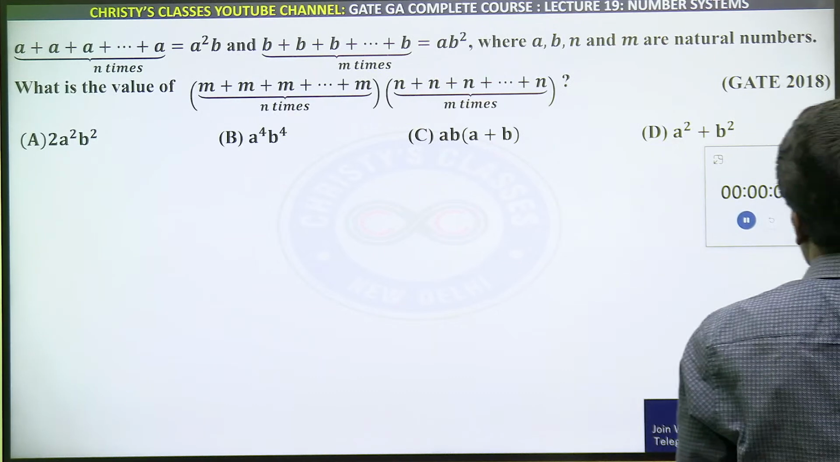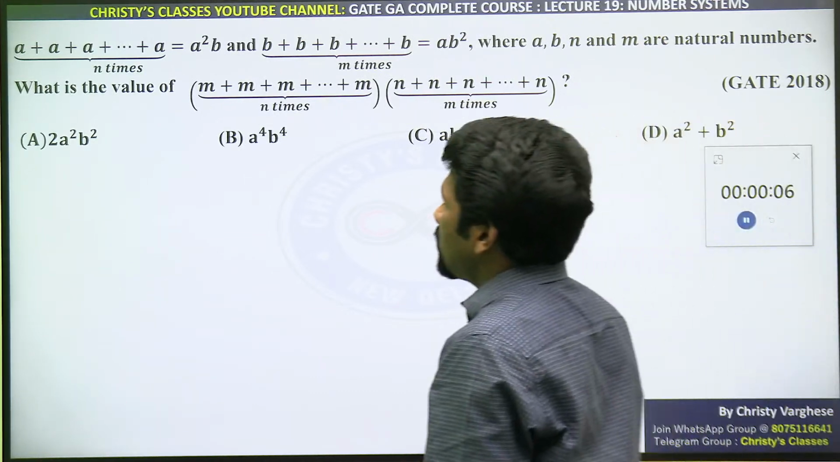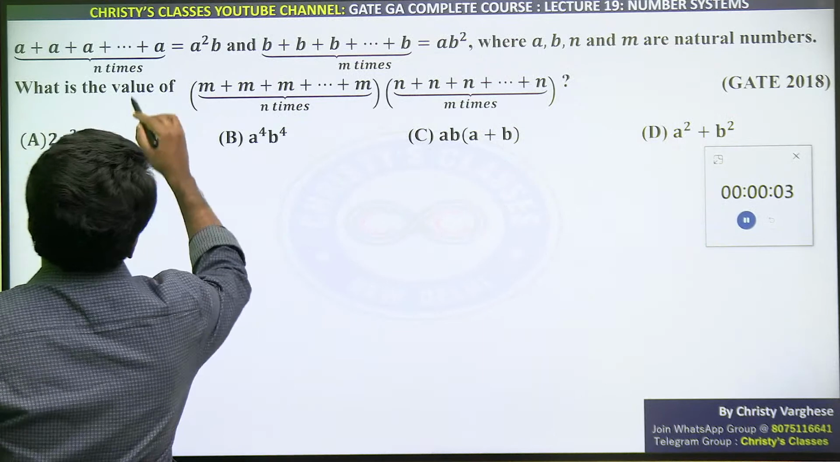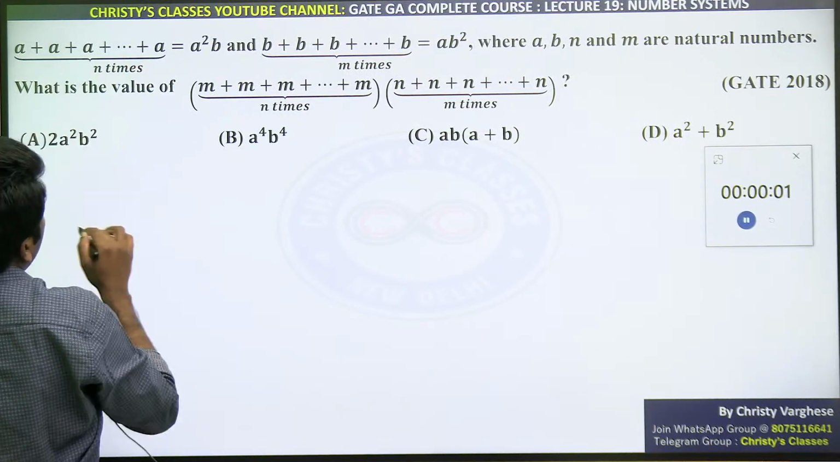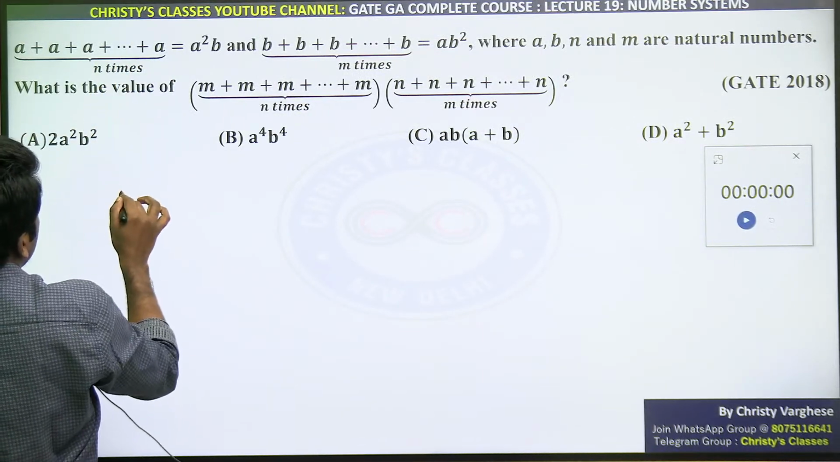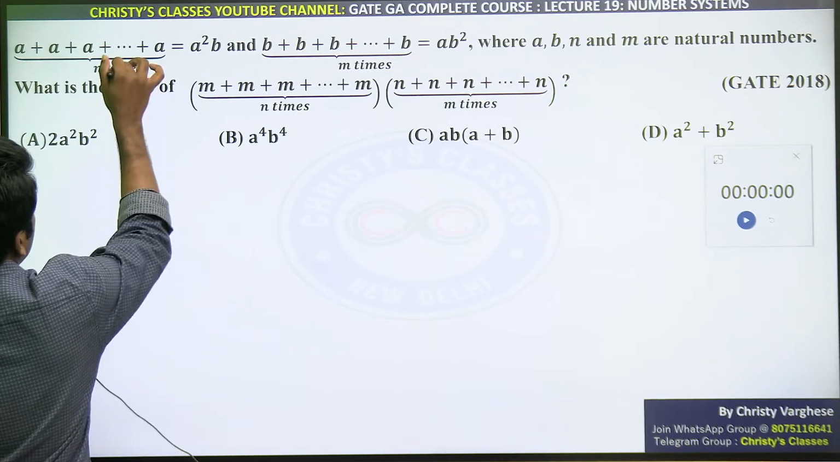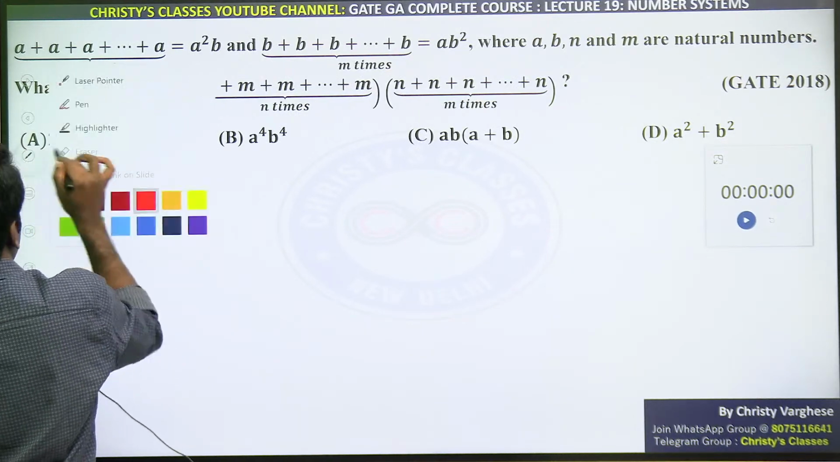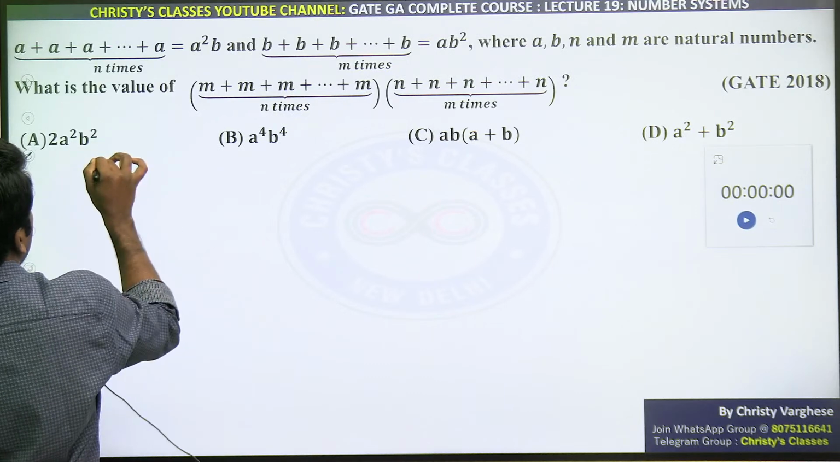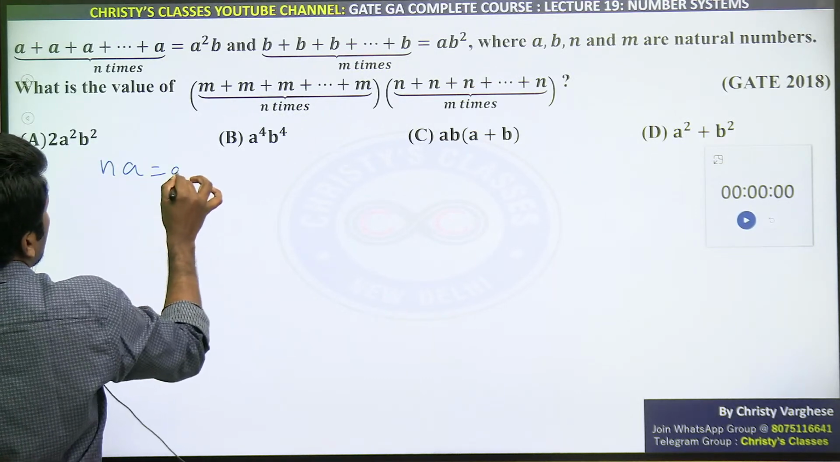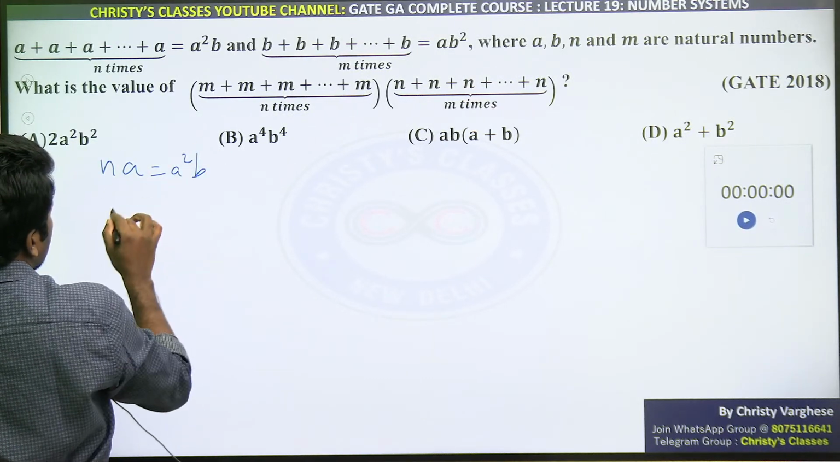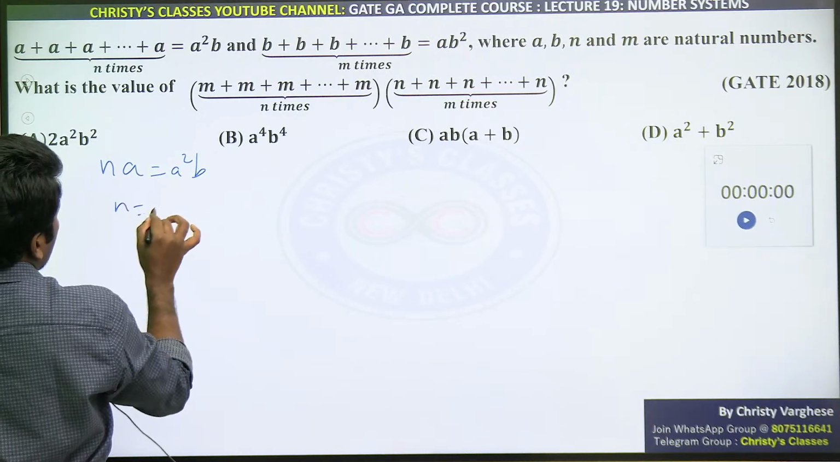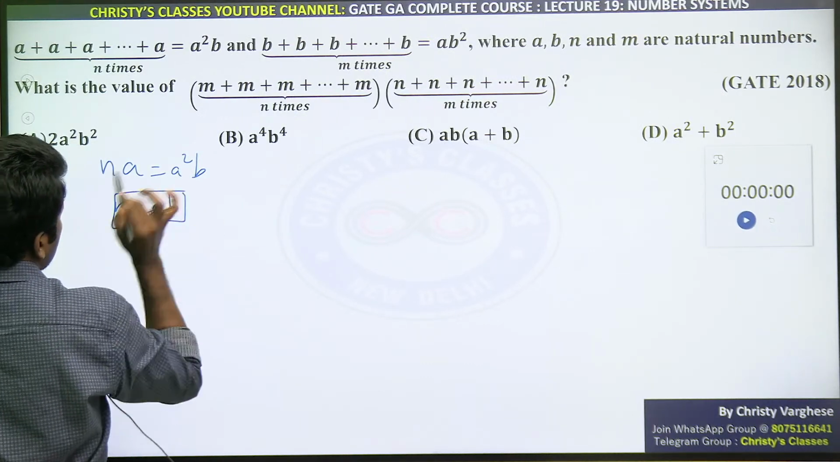Okay, some of you got an answer. A plus A plus A plus A up to n times. This is repetitive addition. N times A is added, so in other words, this is n into A. Are you all agreeing that this is n into A? N into A equal to A square B. A and A cancel, N equal to AB you will get.